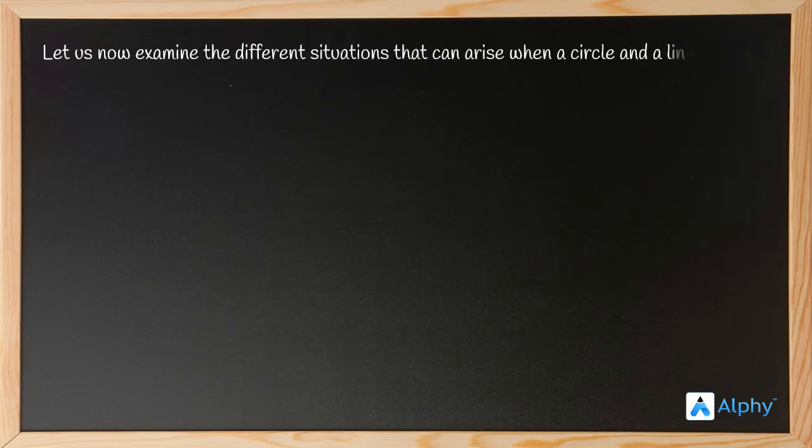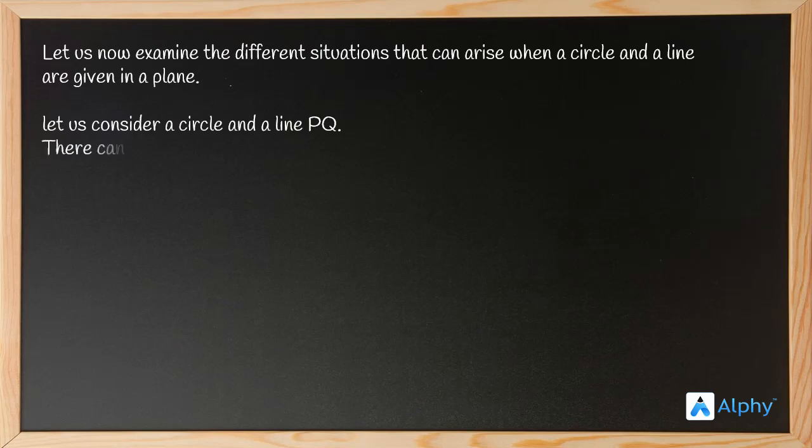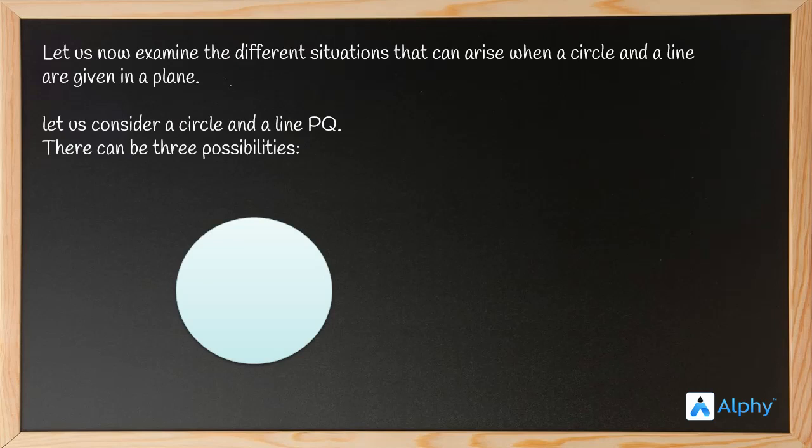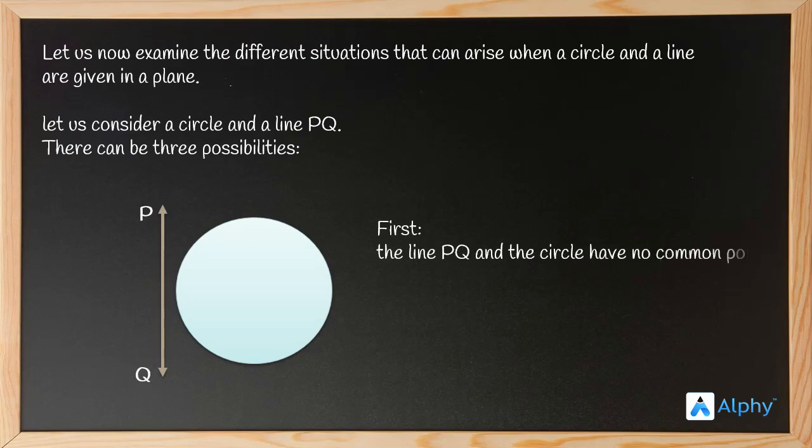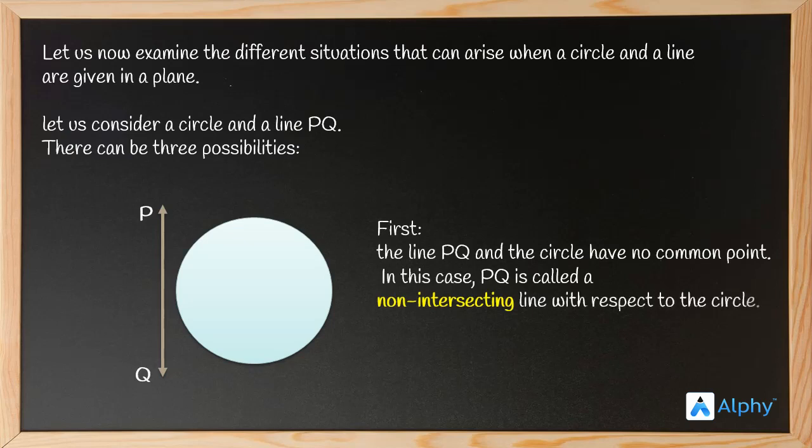So let us now examine the different situations that can arise when a circle and a line are given in a plane. Let us consider a circle and a line PQ. There can be three possibilities. So this is the circle and a line PQ. The first possibility is that the line PQ and the circle have no common point. In this case, PQ is called a non-intersecting line with respect to the circle.